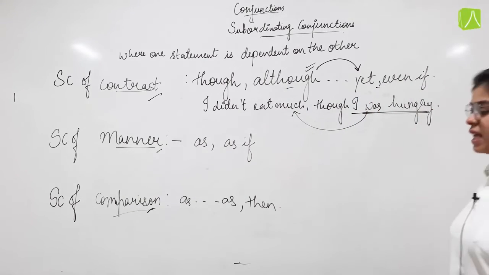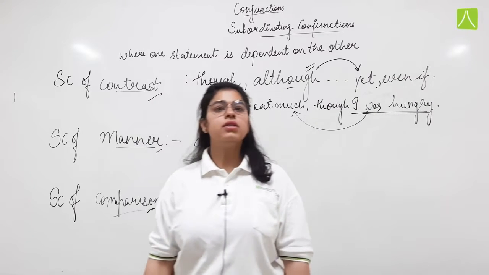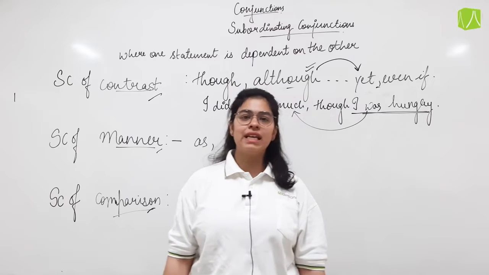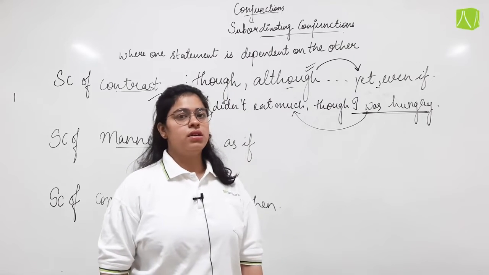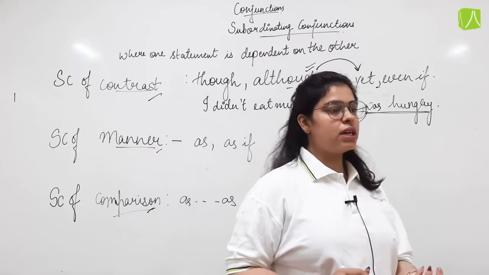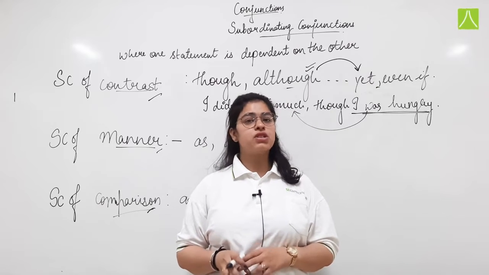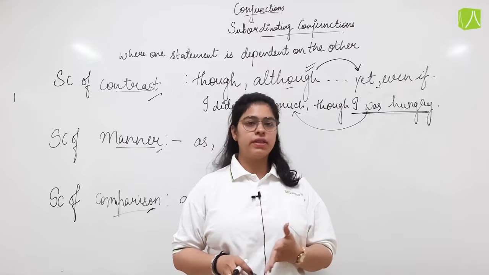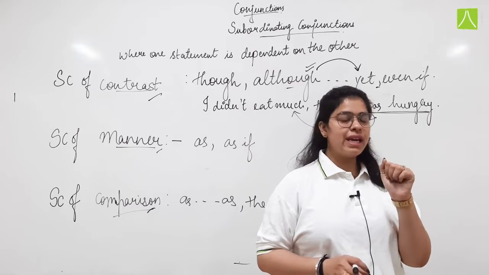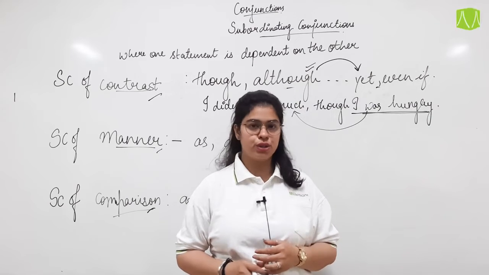Last is even if. You are not going to the picnic even if you clean the house. So you are trying to help your mother just because of getting permission for certain things. For example, you want to go to see a movie and you are asking your mother, but she is not allowing you to go.